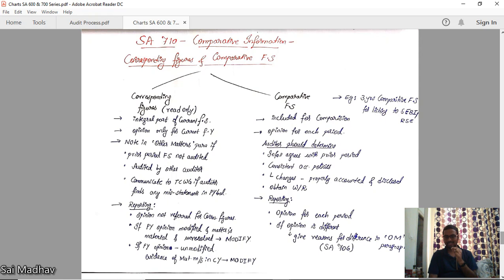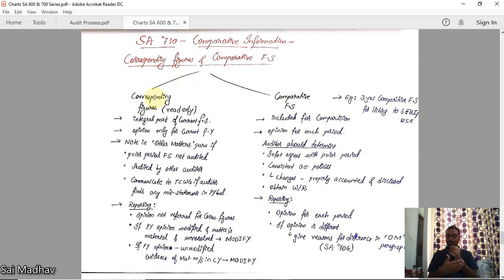Okay. There is nothing in this chapter, guys, but you have to understand two things. What is corresponding figures and what is comparative financial statements? If you understand these two words, this chapter is over. First one, corresponding figures. Suppose you are the external auditor of a company. You are auditing the financial year 1920 statements. Okay. Then the previous year statements will be corresponding figures.